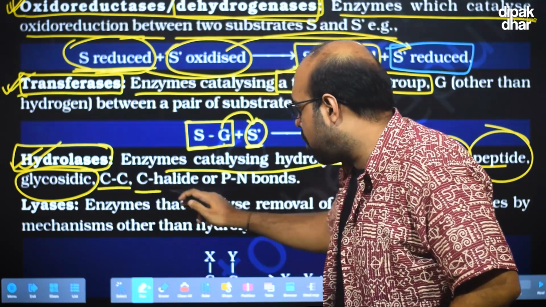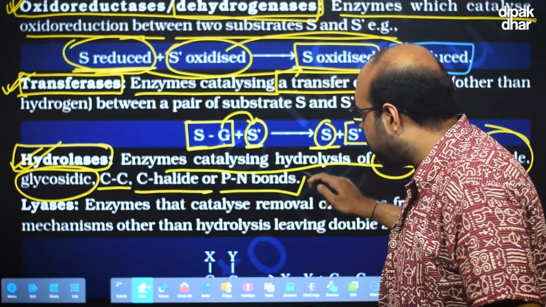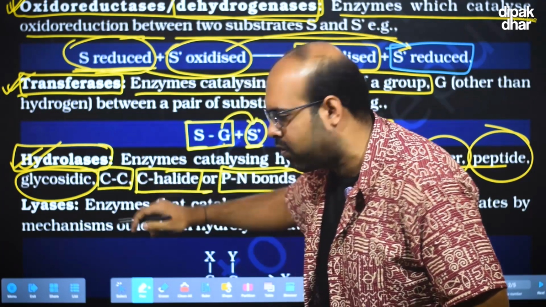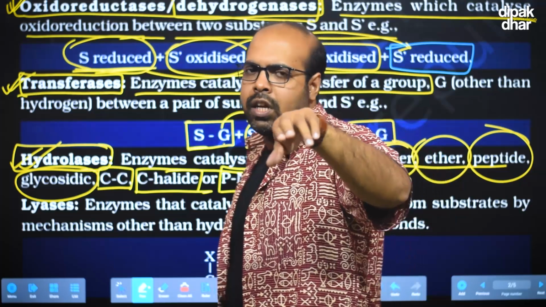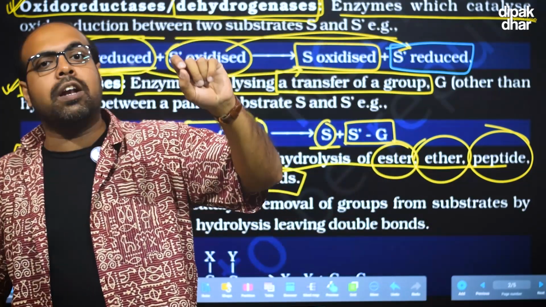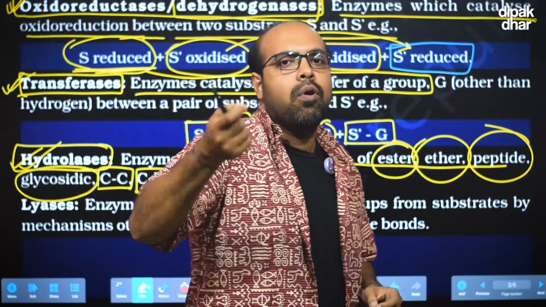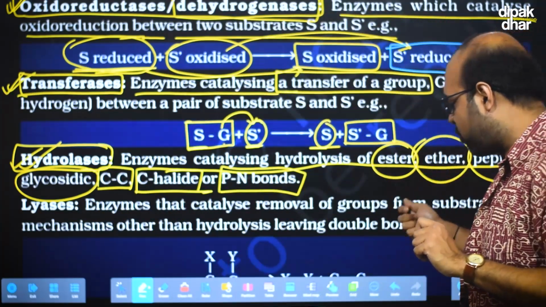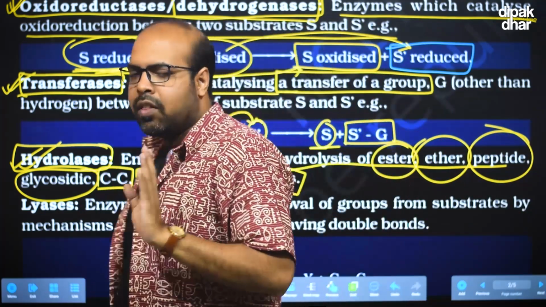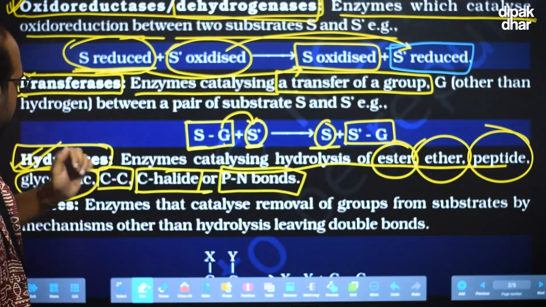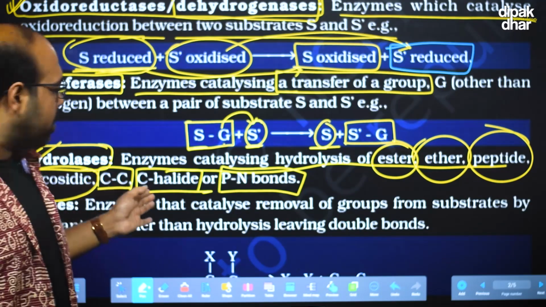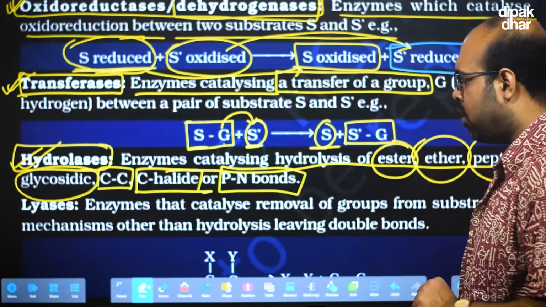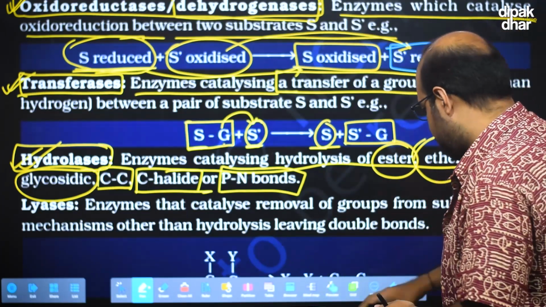Carbon-carbon bond, carbon-halide bond, phosphorus-nitrogen bond: these are all types of bonds you have to memorize. In the MCQ exam, in the NEET exam, these bonds will be mentioned. What are the different types of bonds that can be cleaved by the hydrolase group of enzymes? The first is ester, then ether, then peptide bond, then glycosidic bond, carbon-carbon bond, carbon-halide bond, or the P-N bond. So they will hydrolyze their substrate.